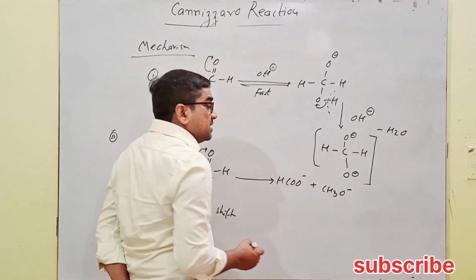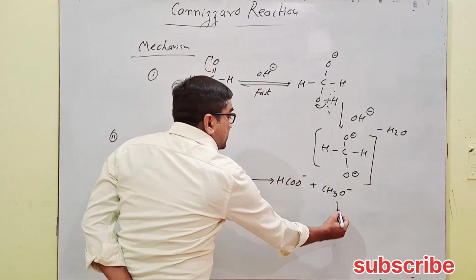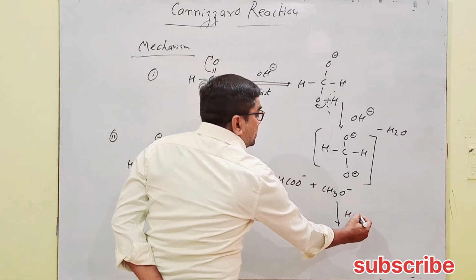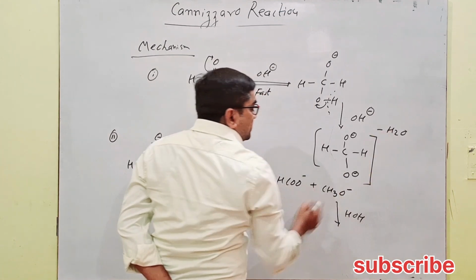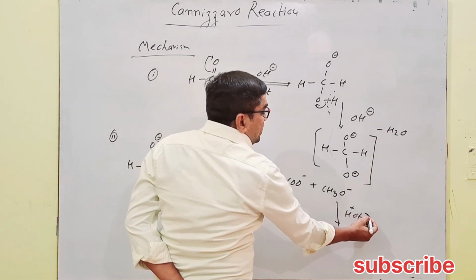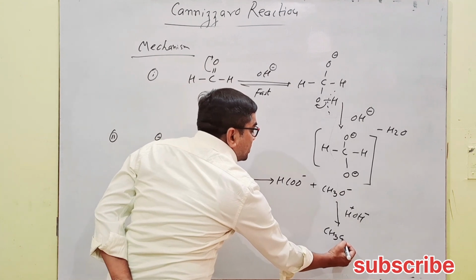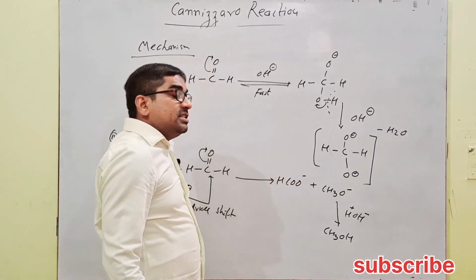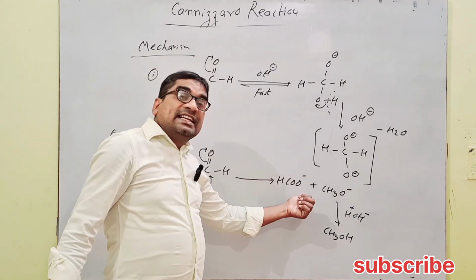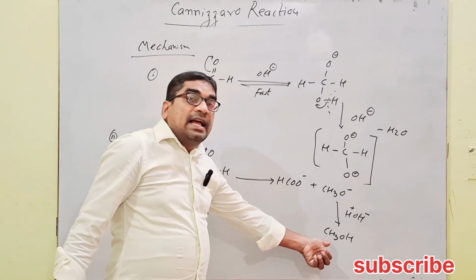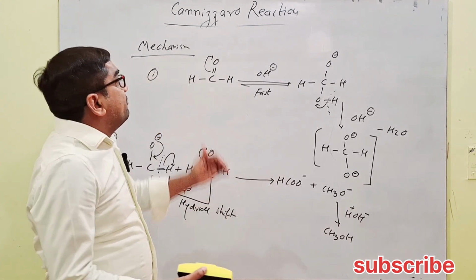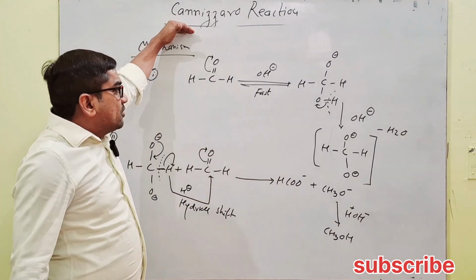with CH3O minus. This CH3O minus under hydrolysis reacts with the released water. Here H plus, OH minus, H plus react with this negative charge unit and form methanol. So the alkali salt of carboxylic acid and alcohol are the final products in the Cannizzaro mechanism.